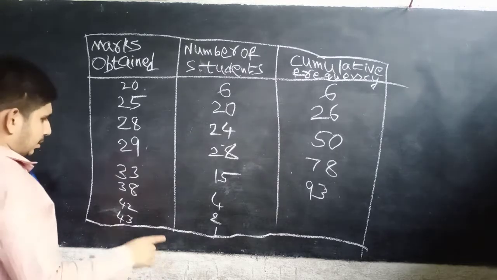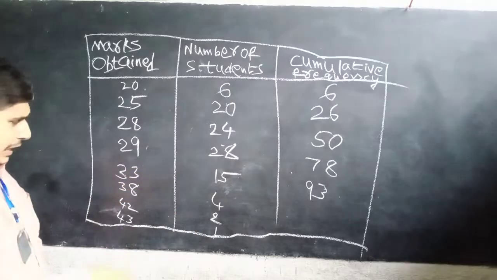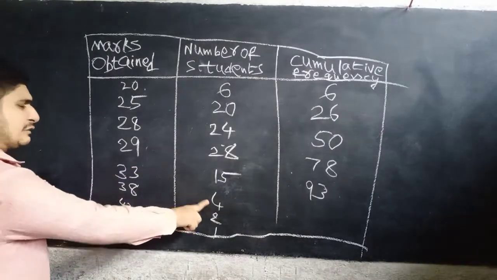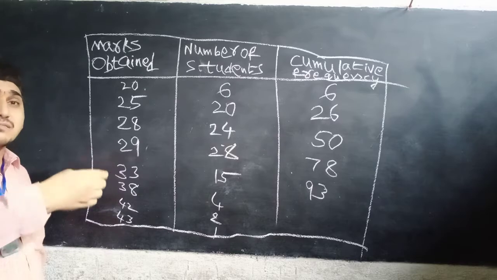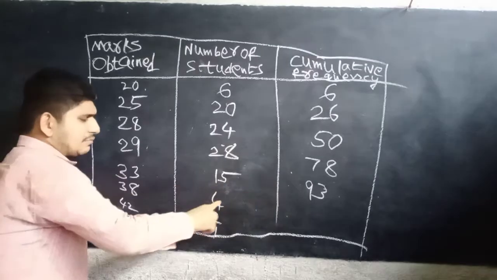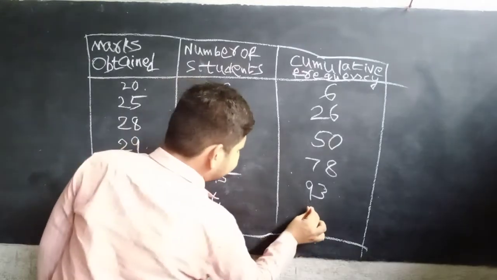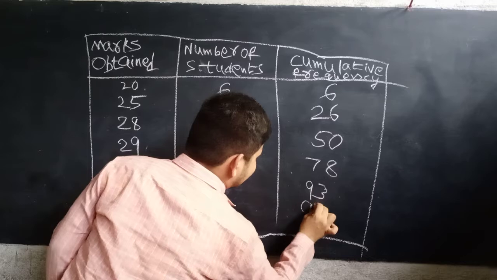Now 38 marks: how many got up to 38 marks in total? 93 plus 4 is 97.